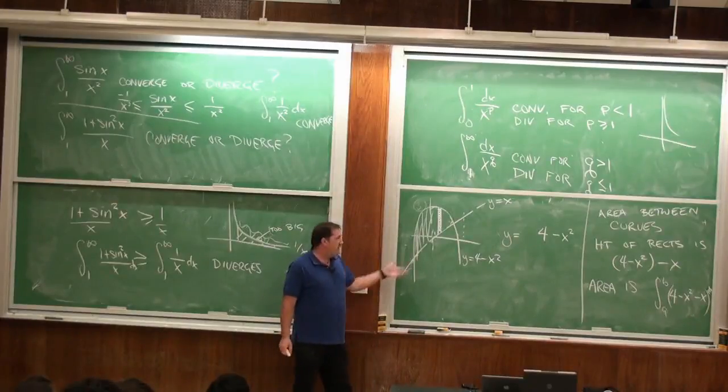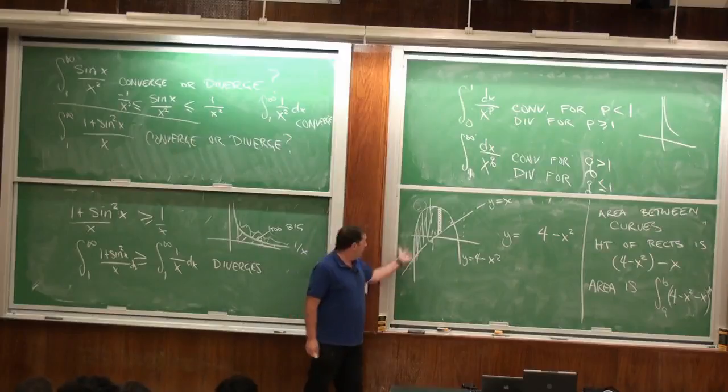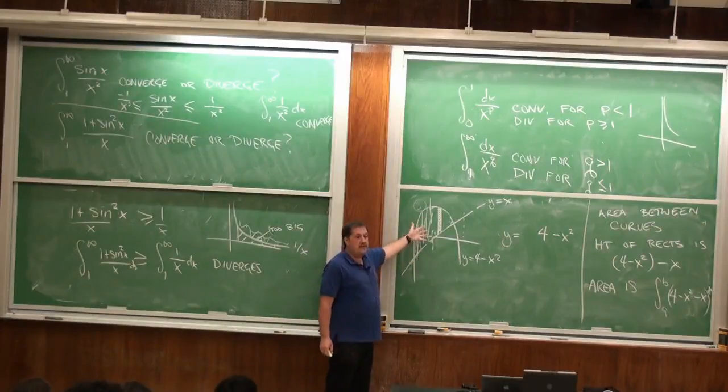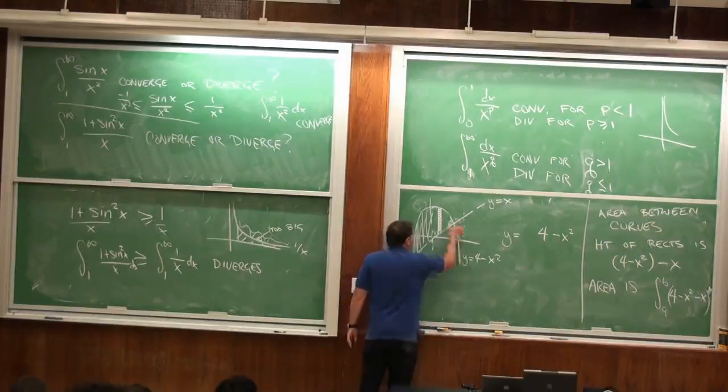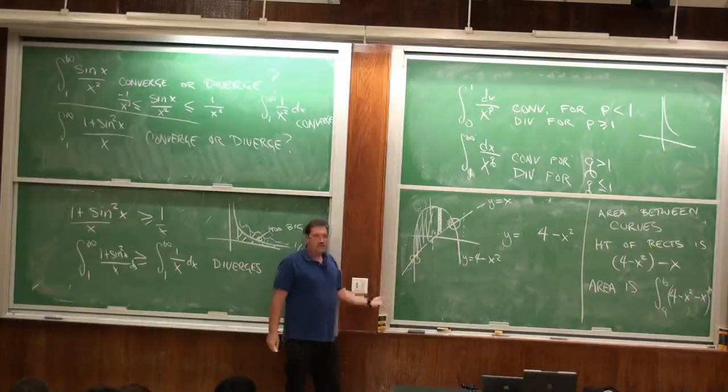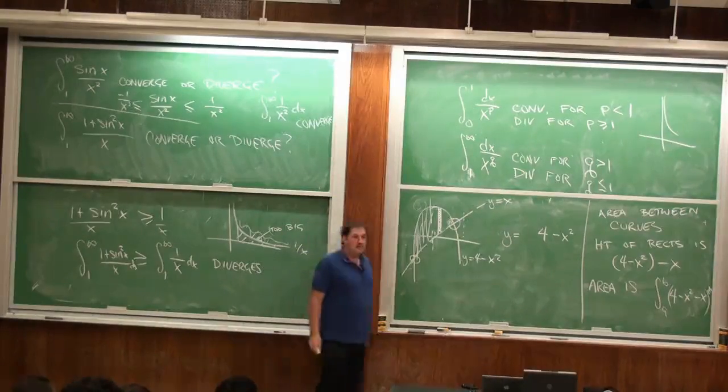Now we have to figure out where the somewhere and the somewhere are. There's a well-defined area here. I'm not telling you where they cross, but you've got to figure it out. So we have to find this point, and we have to find this point. In order to do this problem, we have to find those 2 points.